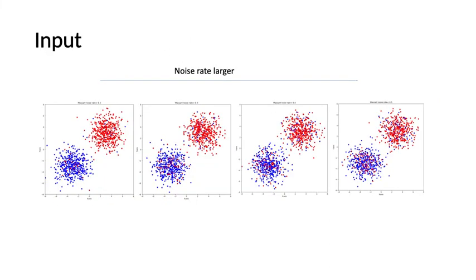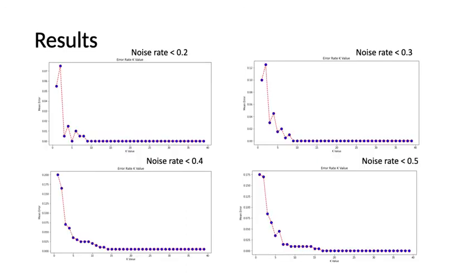Now let's see the input I created. I used a Gaussian distribution and corrupted it with the Massart noise. As the noise rate gets larger, we can see that it is more corrupted. Now let's look at the results. When the noise rate gets larger, we can see that a larger K value is required in the neighborhood, which is normal. And the overall performance is really good. We can see that no matter what the noise rate is, it can get an accurate separator.